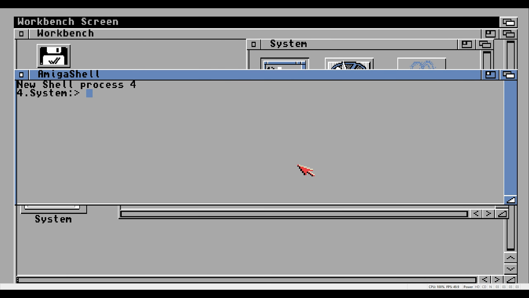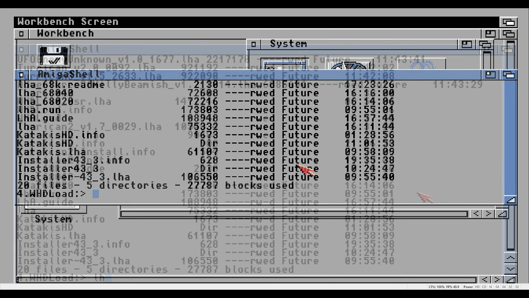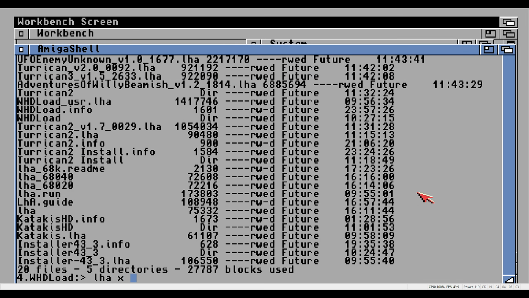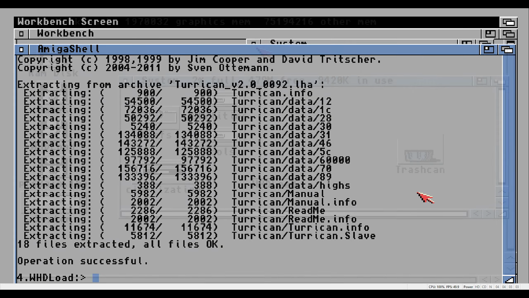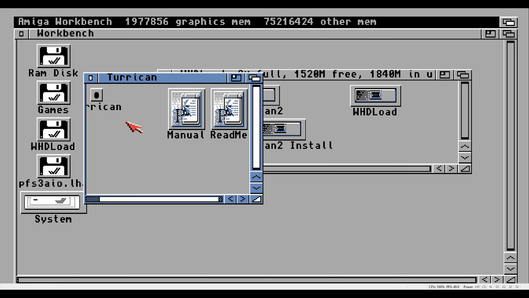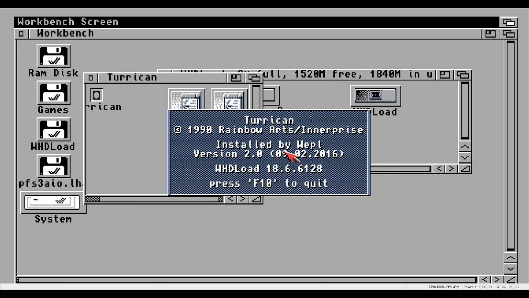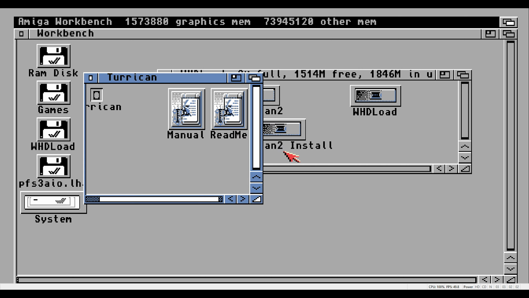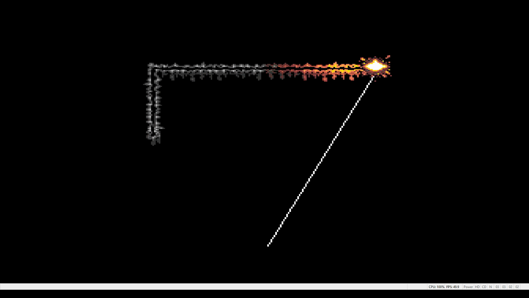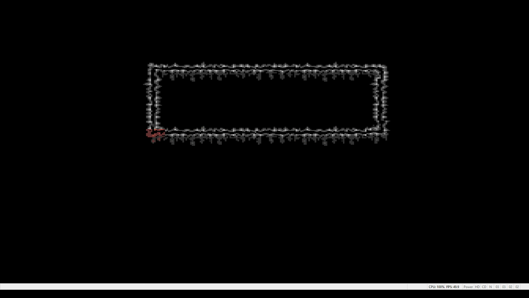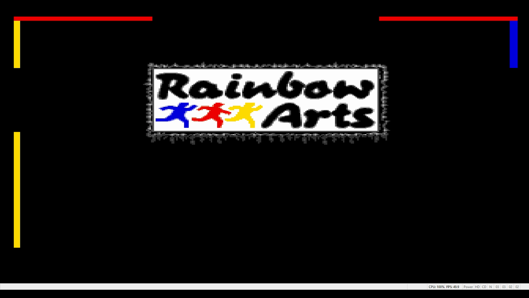Let's try Turrican. So back to the shell again, type cd space WHDLoad colon, enter, type list, enter, and then type LHA space x space Turrican underscore v2.0 underscore 0092.lha. Same again, close all windows and open up the WHDLoad folder, into the Turrican folder, and run Turrican. Looking absolutely great.